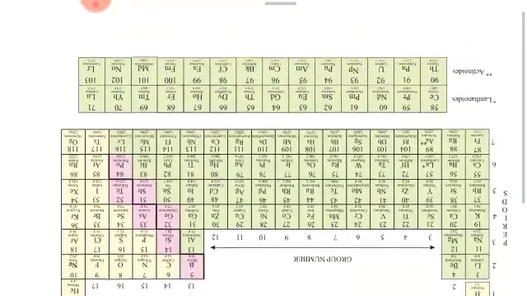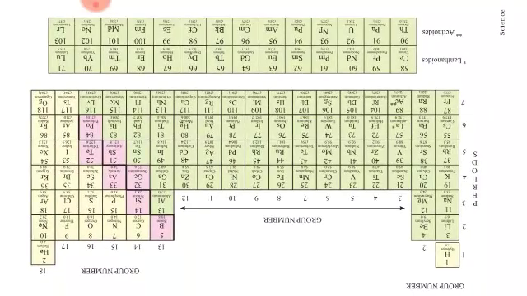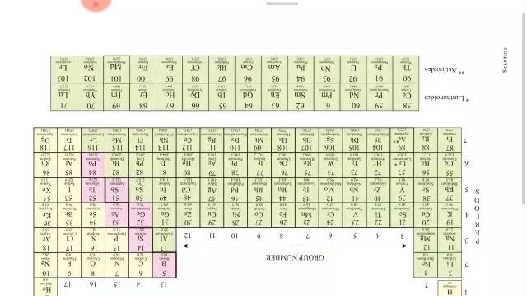So this is the modern periodic table. Group number 1 and 2 are also known as S block elements. Group number 13 to 18 are known as P block elements. Group number 3 to 12 are known as D block elements, and elements 58 to 71 and 90 to 103 come under F block elements.